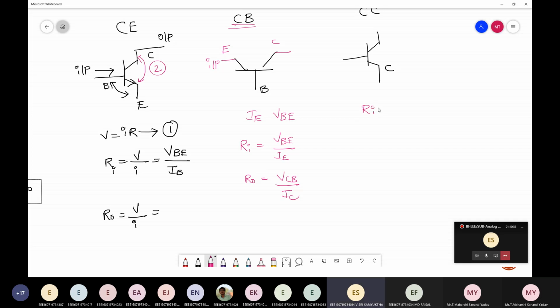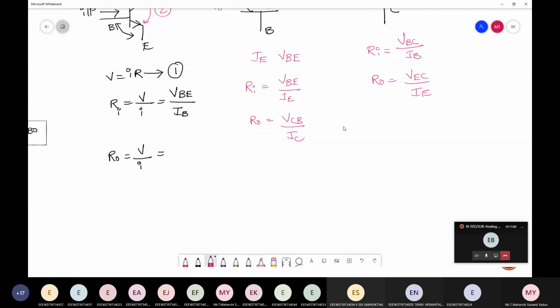Next, input in case of CC. Voltage VBC by IB. Output is VEC by IE. So we are done with input resistance and output resistance.